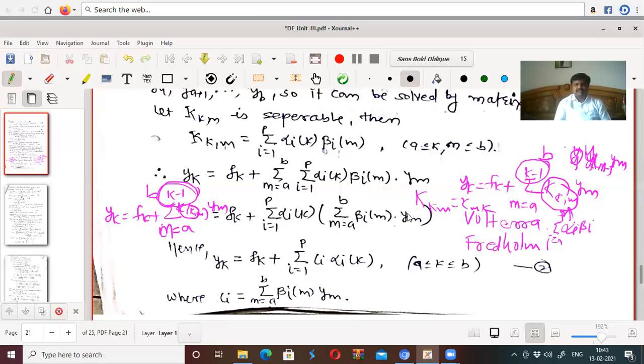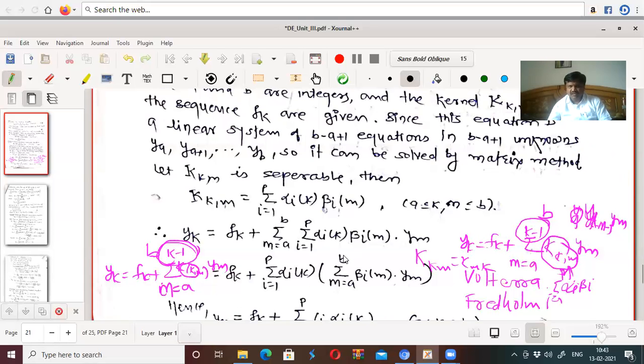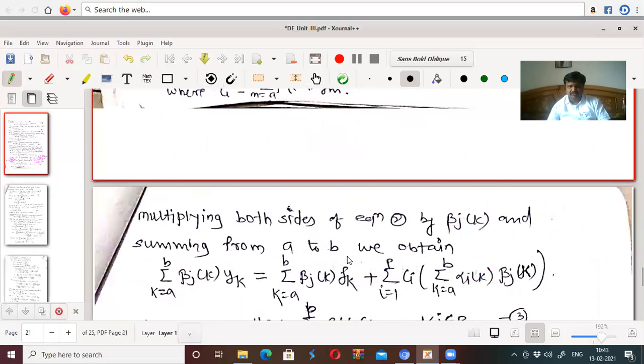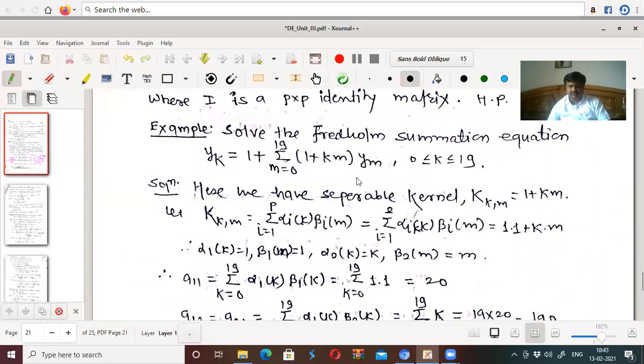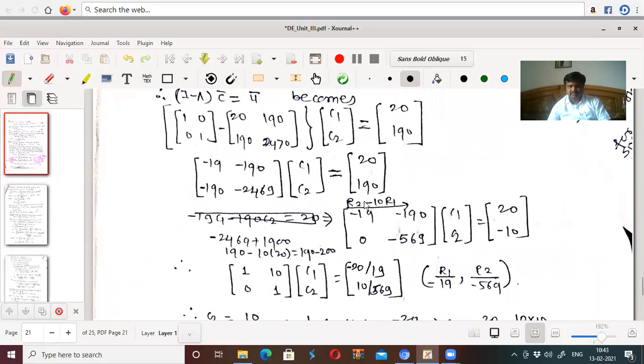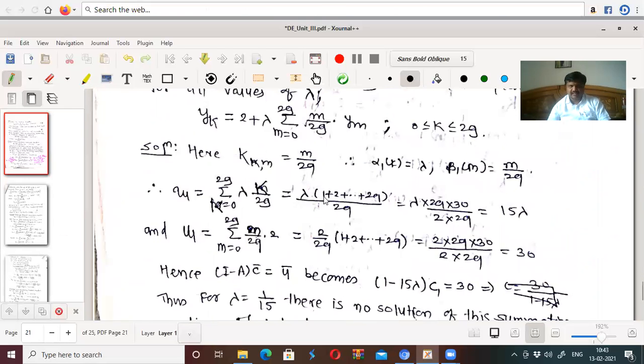Then it is called a symmetric kernel. We have seen how to solve the Fredholm summation equation as well as the Volterra summation equation of convolution type. These two we have already solved, with some examples, in the last lecture.